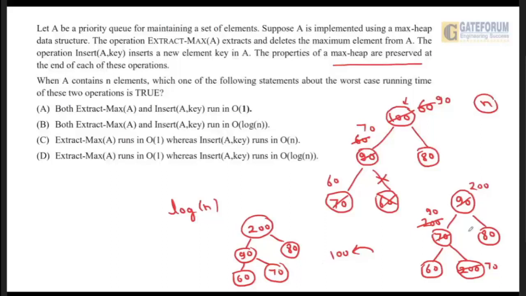Here also you can see that after inserting the element, you have to perform the adjustment, and for the adjustment it will also require log n time. So that's why both extract max and insert operations will require, in the worst case, order of log n time. That's why option B is correct. Both extract max and insert operations will run in order of log n time in the worst case. I hope this concept is clear now.